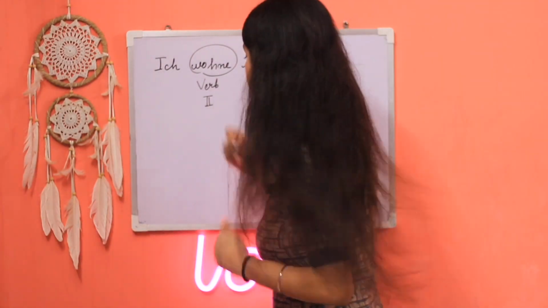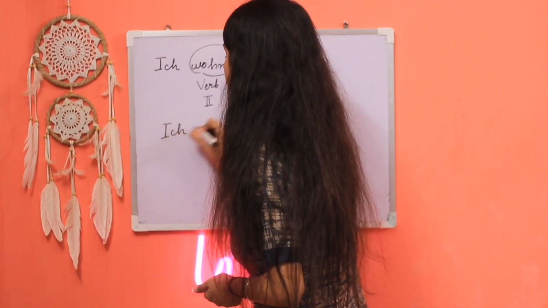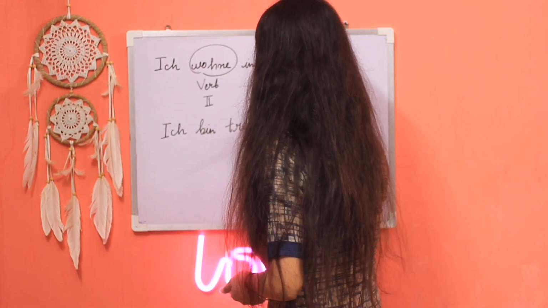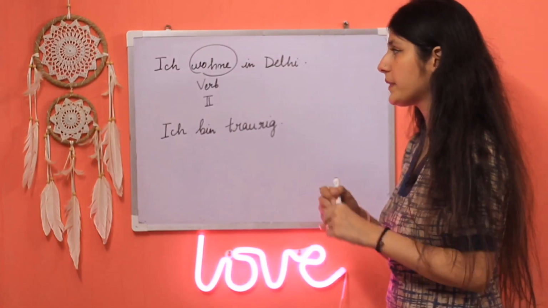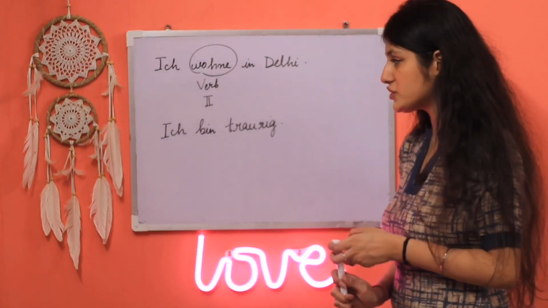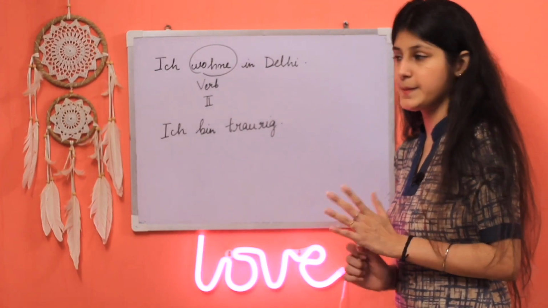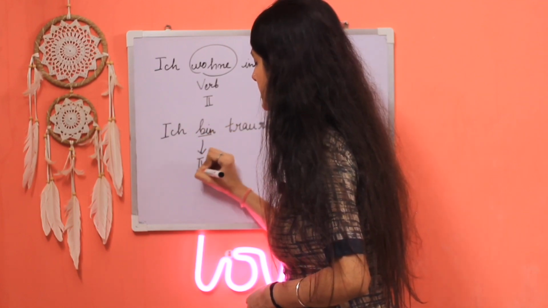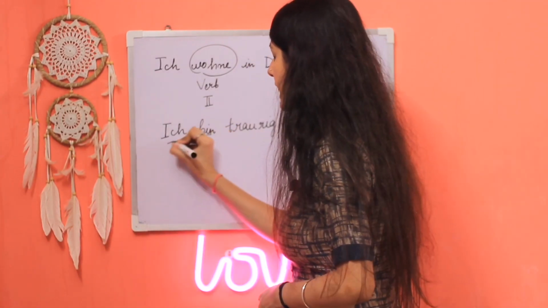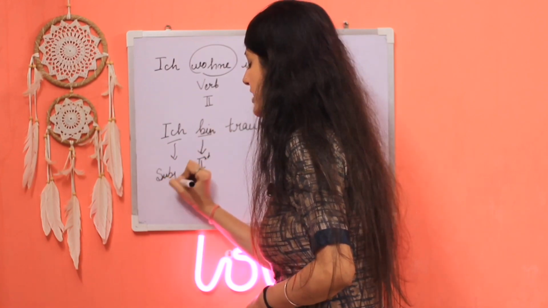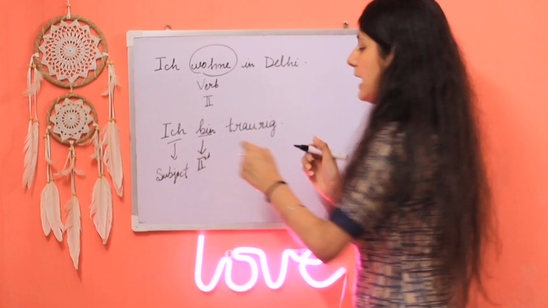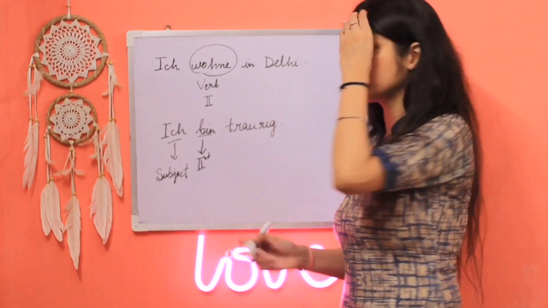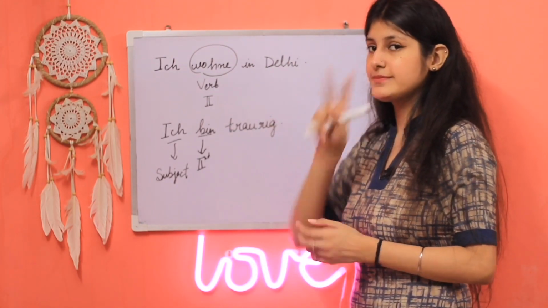Now you tell me. Ich bin traurig. Now you tell me which is the subject, which is the verb. So now this is the verb, and this is the subject. Verb at the second position. Ich bin traurig. I am sad. The verb comes at the second position.